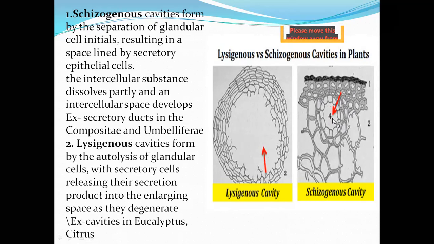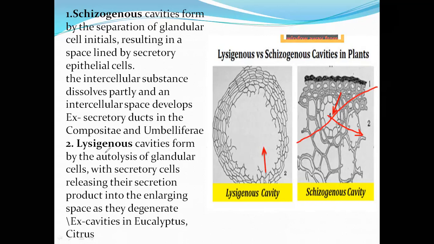So whenever we make a cut in this tissue, the stored material or secretion will come out from this chamber. So this is a schizogenous cavity. The best example is secretory ducts in the Compositae and Umbelliferae families.